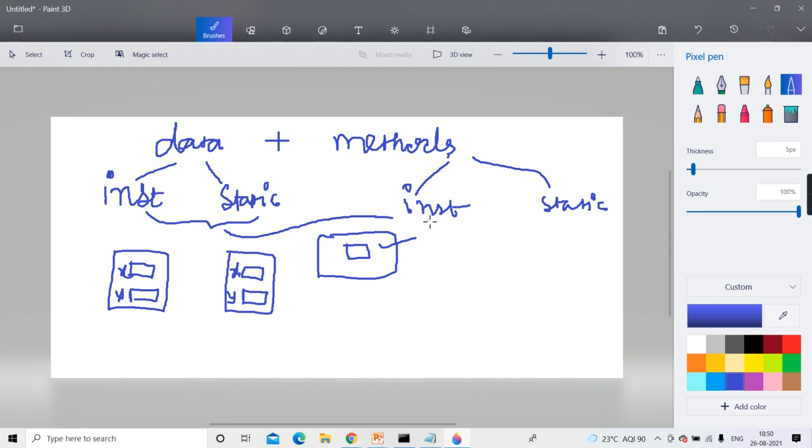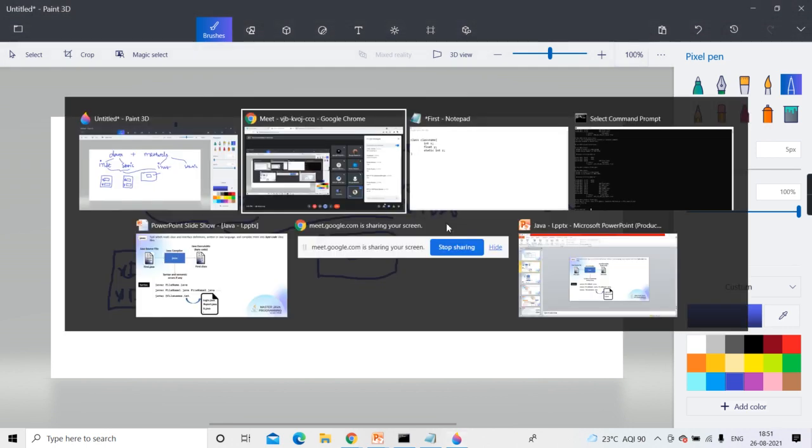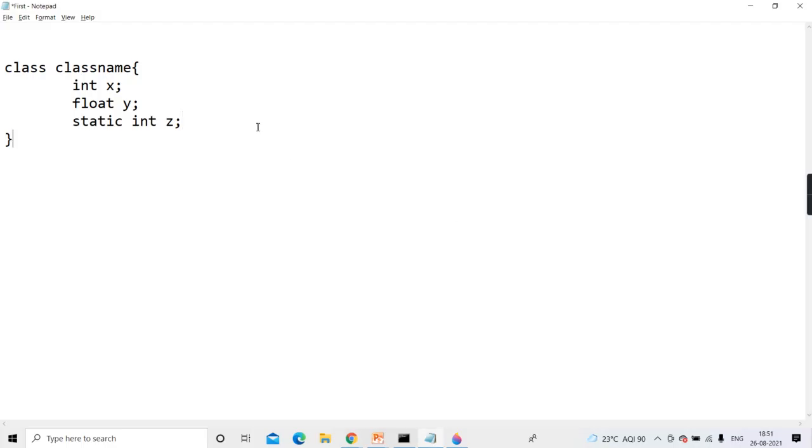And it has the right to access its instance data and also static data. See here, for example, I have written void f. I'll call it an instance method, because I have not used the word static. So if there is no word static here, it's an instance method.